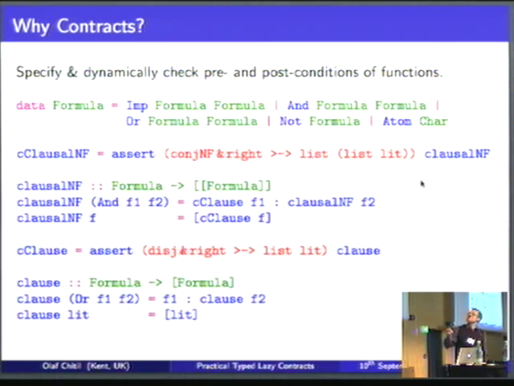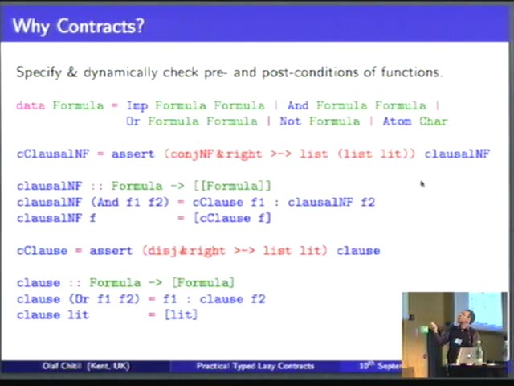You may think, well, this is really a bit of a strange function. First of all, why does it produce a list of formulae? Because the name suggests it produces a clausal normal form, so it produces literals as a result. And also, another thing we will notice very quickly if we actually try to use this definition is that it doesn't work with any kind of formula. Actually, it expects the input to be in conjunctive normal form. Otherwise, this function may not even terminate when you execute it.